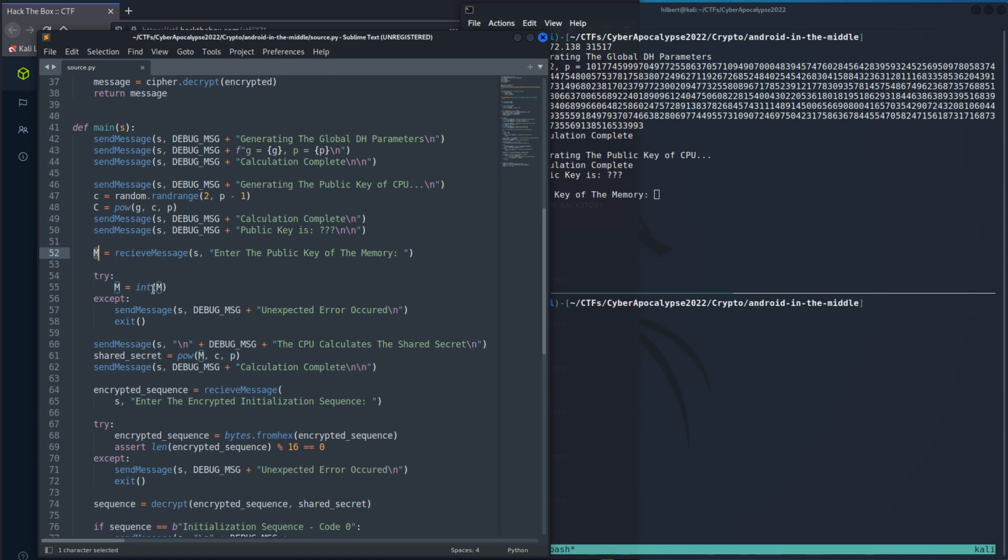So we see that what we enter is being converted into an integer, and if that conversion fails, the program exits. That's basically so we can't enter in gibberish. So it wants us to enter in an integer. And then we see that here, that integer is being put into this function, and the output's being stored in the shared secret. Now this function here is basically saying raise m to the power of c modulo p.